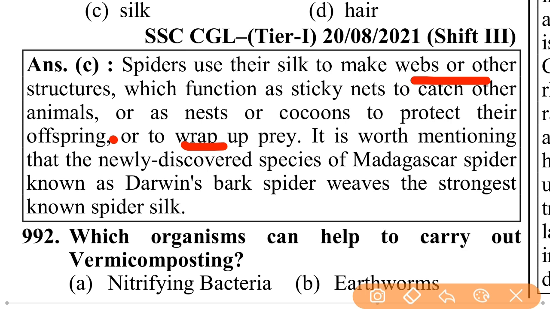It is worth mentioning that the newly discovered species of Madagascar spider, known as Darwin's bark spider, makes webs of the strongest known spider silk.